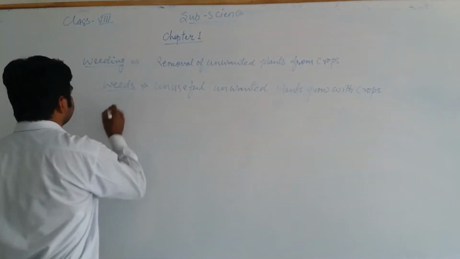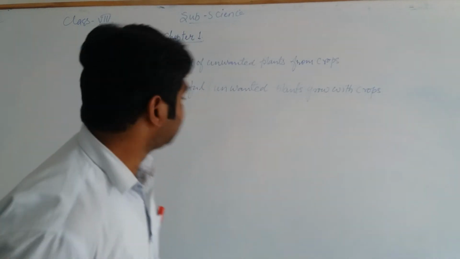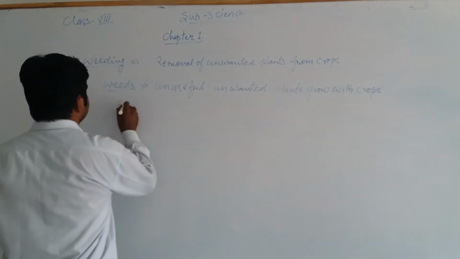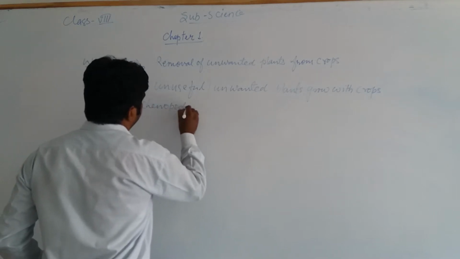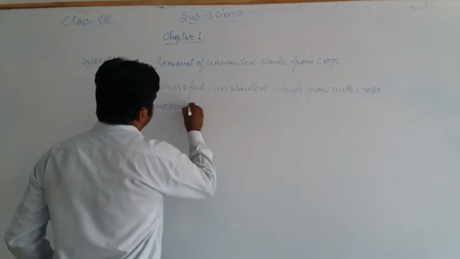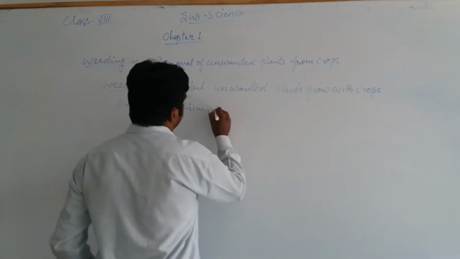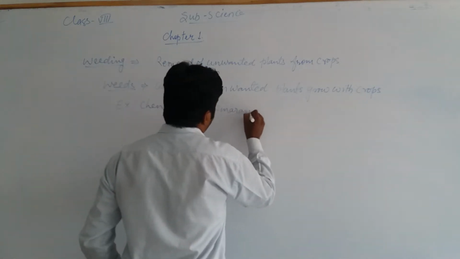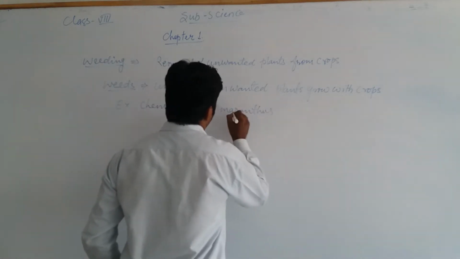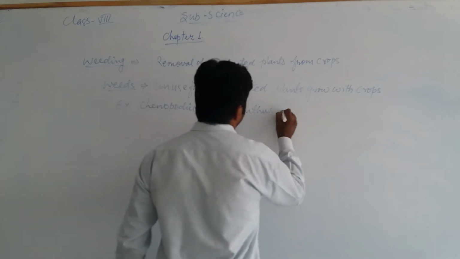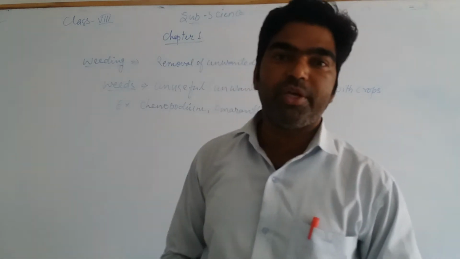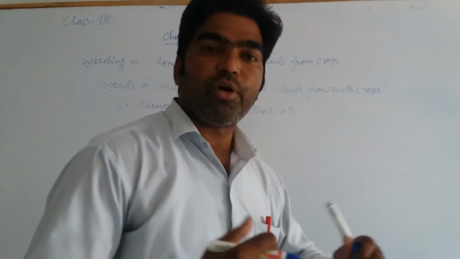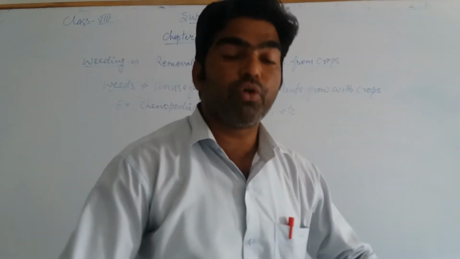Okay. So now let us discuss some important examples of weeds. These are mostly Chenopodium and Amaranthus. These are the examples of weeds which grow with our crops.